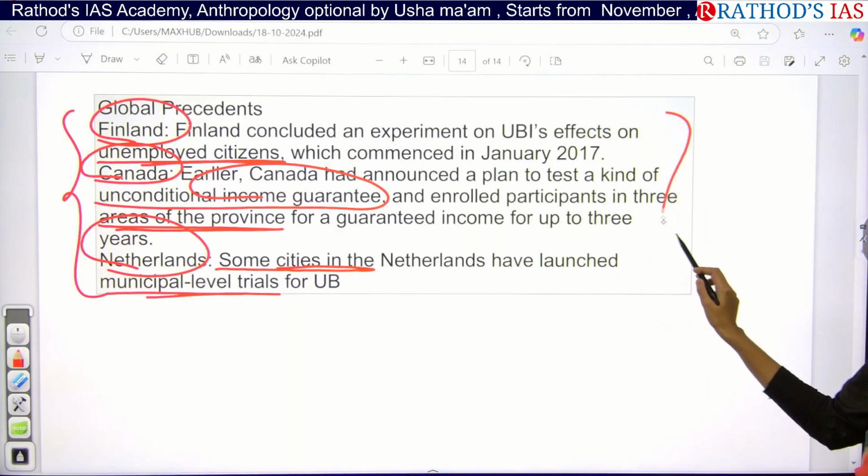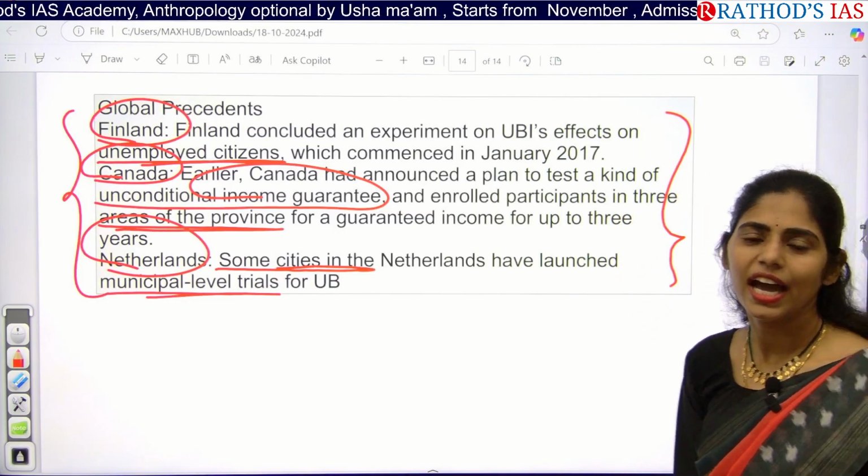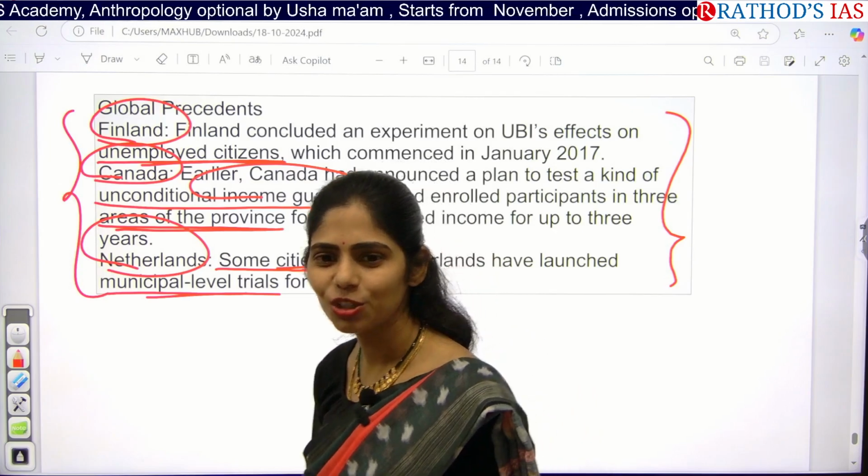Okay, so these are some important things that you have to remember, and these are the important articles that appeared in today's Hindu newspaper.